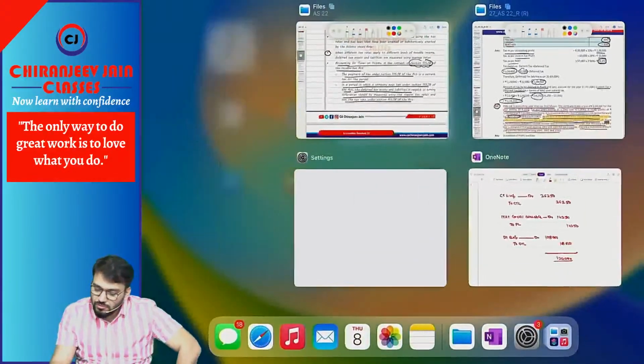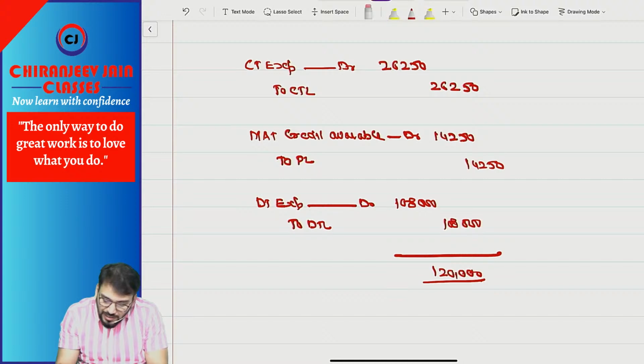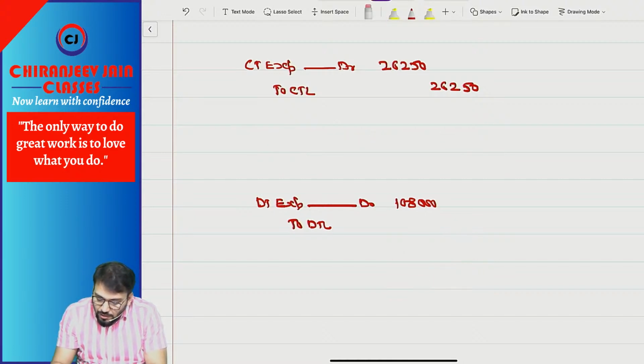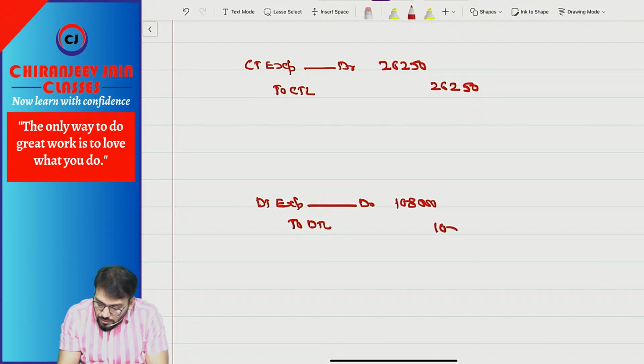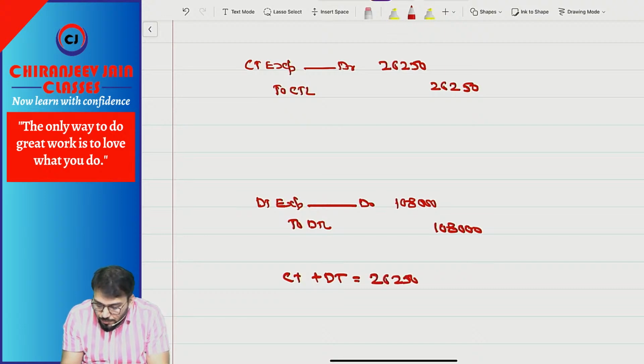Okay, leave this, do it like this. Your current tax is what? Leave that aside. 1,08,000, right? So what is your expense? Current tax plus deferred tax. So this is 26,250 plus 1,08,000. How much is it coming?